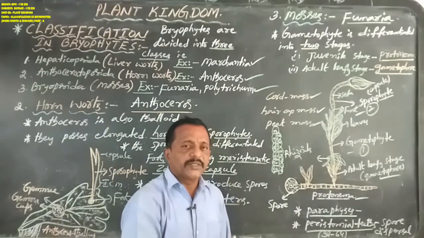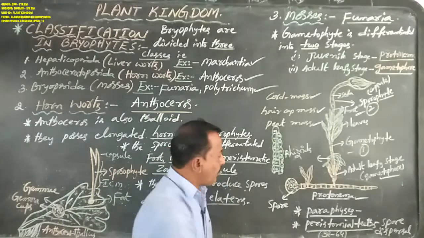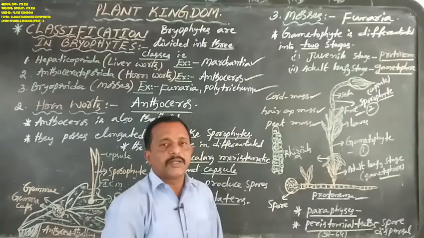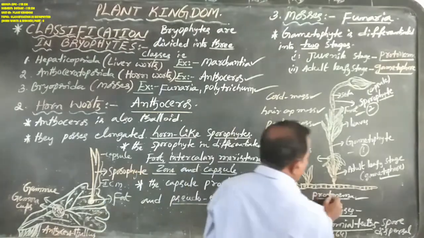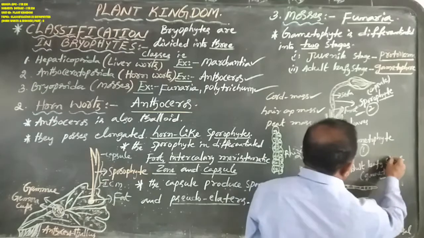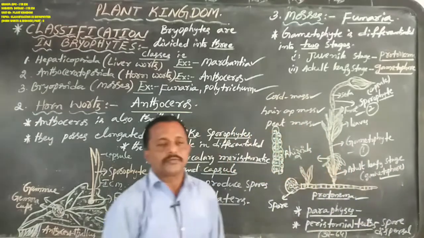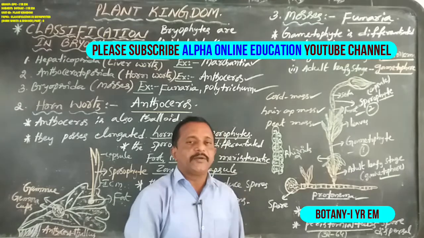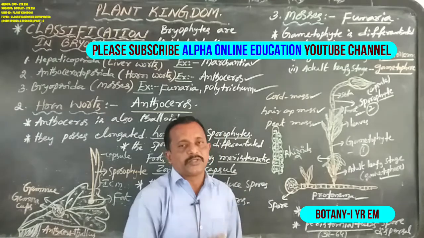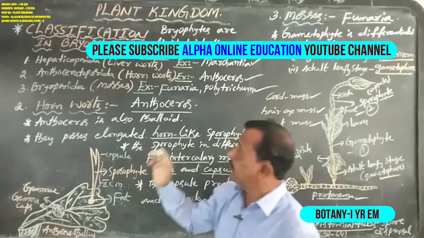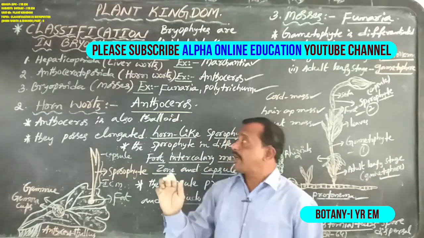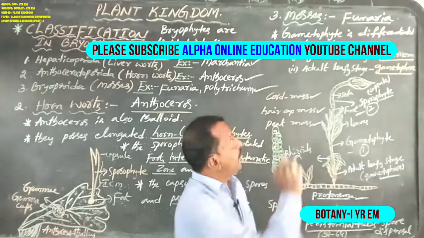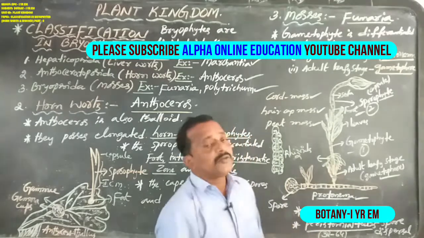After some time, a single spore will again germinate into a protonema and the adult leafy gametophore stage. This is once again a cyclic process. Okay, now this is about the general characteristics of liverworts and hornworts and general characteristics of mosses.